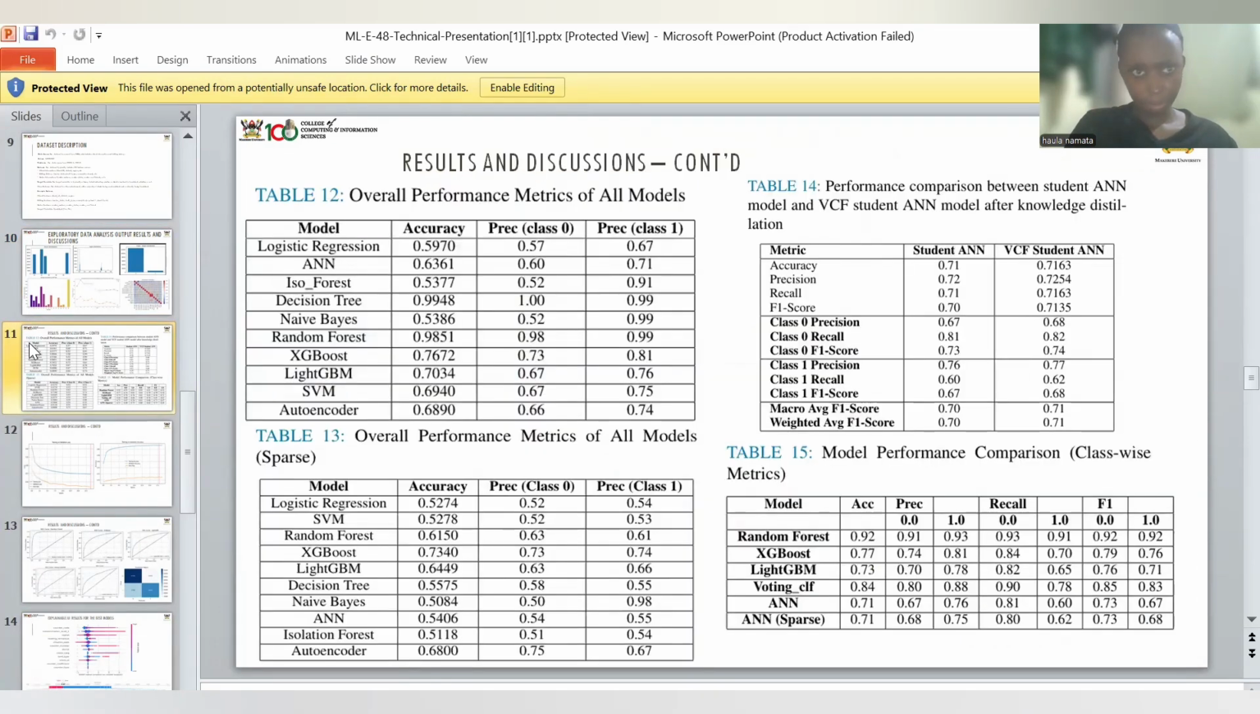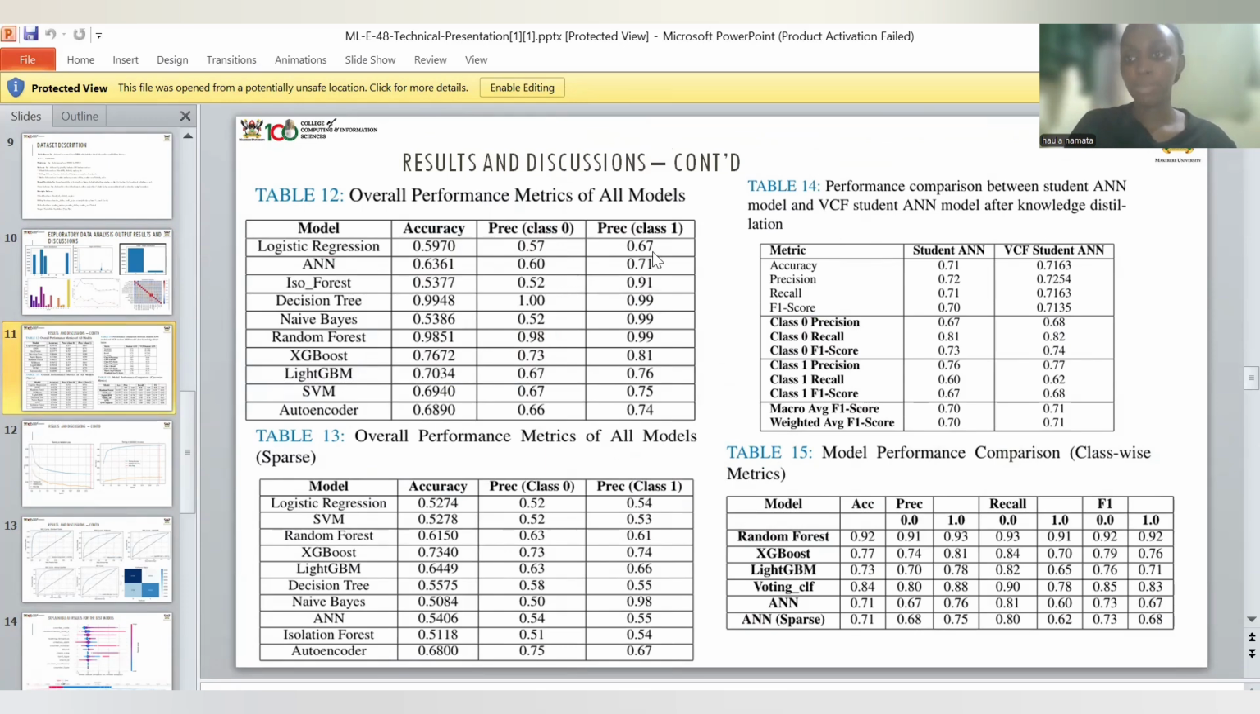So here in slide 11, we present the results and the discussions from the models. Here we trained 10 models: the logistic regression, ANN, isolation forest, decision tree, naive Bayes, as they are listed here, and we did consider precision for the class 0, which is the non-fraudulent, and class 1, where we have the fraudulent consumption. So we also looked at the accuracy, but our major focus was measured in the precision of class 0 and class 1.